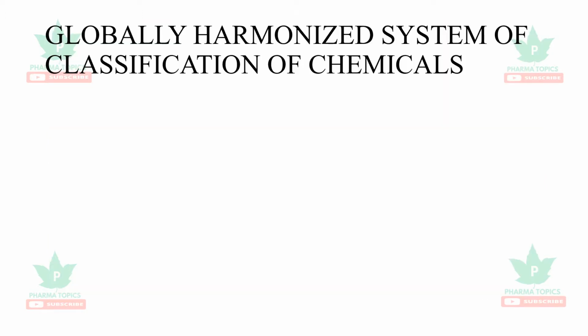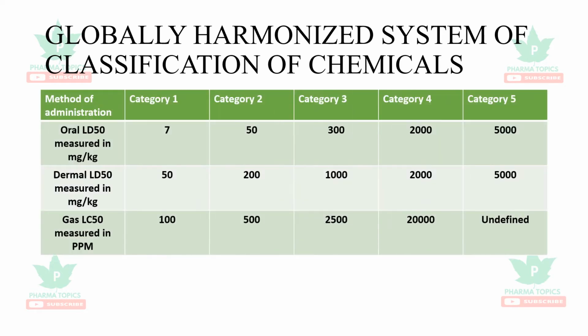Actually, any chemical is classified based on the Globally Harmonized System, the classification of chemicals. It is classified into 5 categories. If the oral LD50 value is very low, that is 7 mg per kg, then it is a category 1 compound, whereas if the LD50 is 5000 mg per kg, then it is a non-toxic or category 5 compound. It is applicable for dermal toxicity and it is applicable for the inhalation toxicity also, which is expressed in